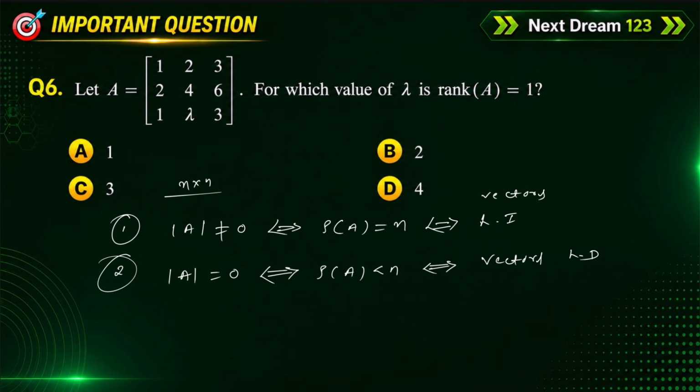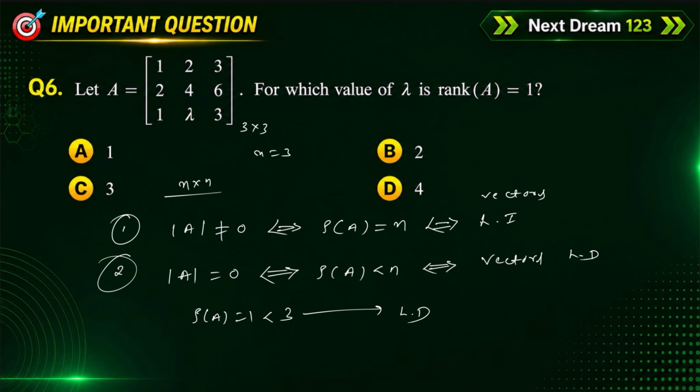See, if you observe that, here rank of A is equal to 1, which is less than the order of the matrix, a 3 by 3 matrix. Here n is equal to 3. That means it is proved that the given vectors are linearly dependent.